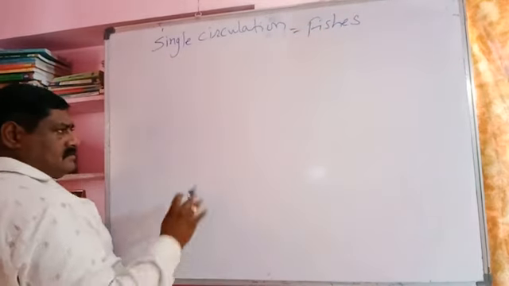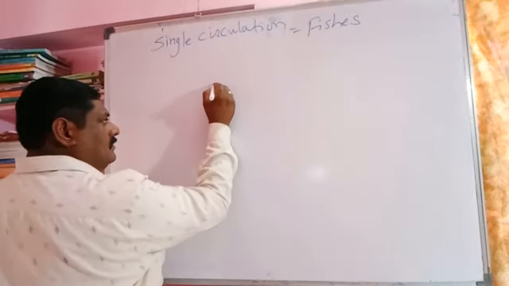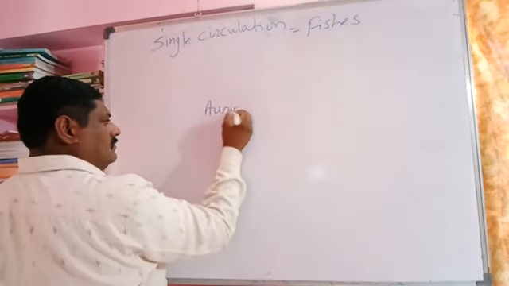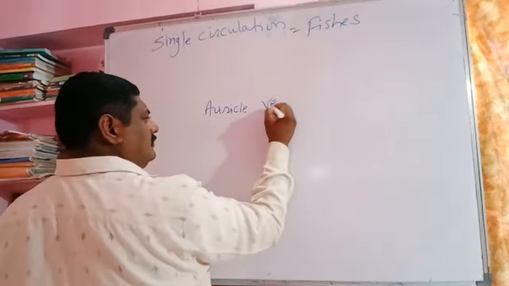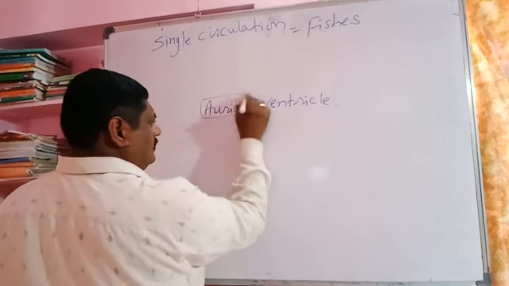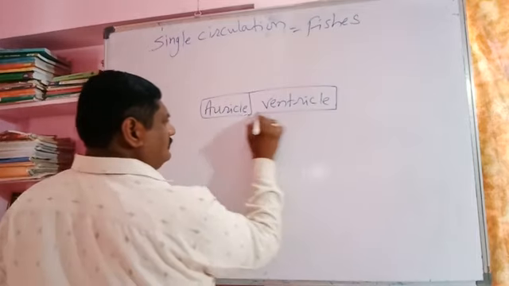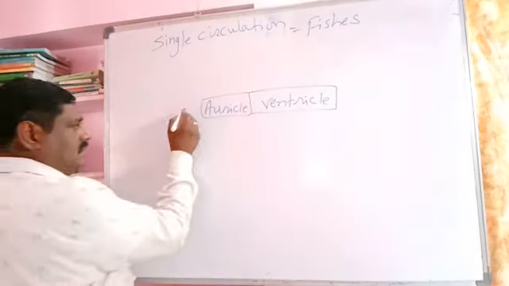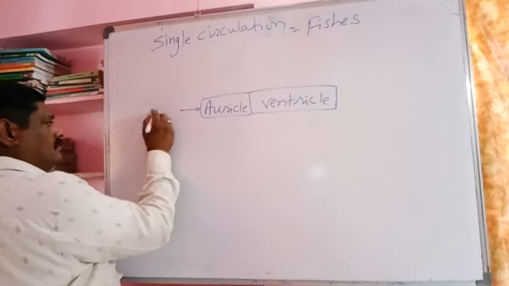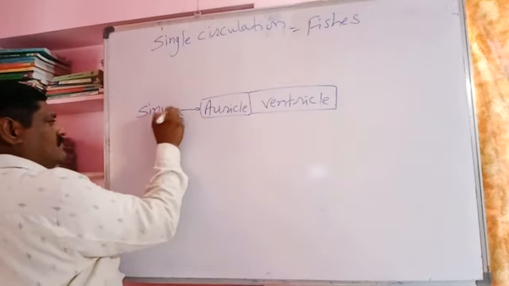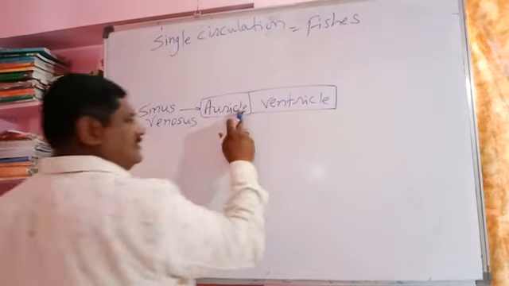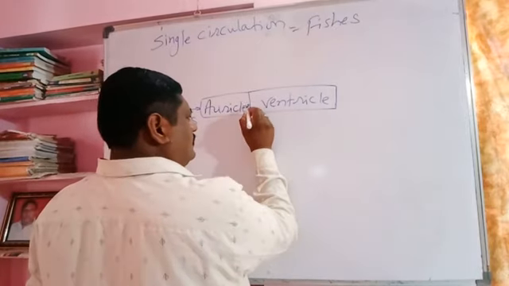in which the heart is two chambered, consisting of one auricle and one ventricle. Two chambered: one auricle and one ventricle. The auricle receives deoxygenated, impure blood from the sinus venosus. The deoxygenated blood passes into the auricle, then into the ventricle.